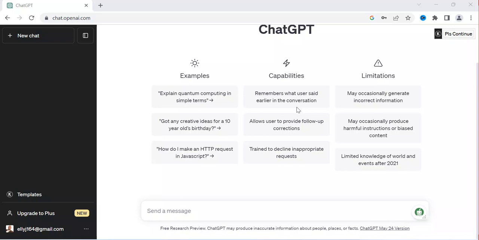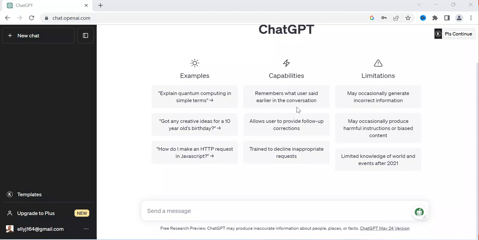So in this video I'm going to be showing you how you can make money by using ChatGPT. When we say ChatGPT, most people understand that it is a tool that helps us generate the kind of information that can help us perform various activities.